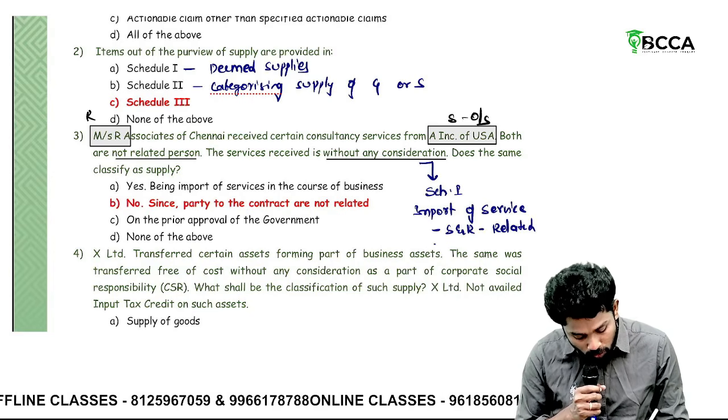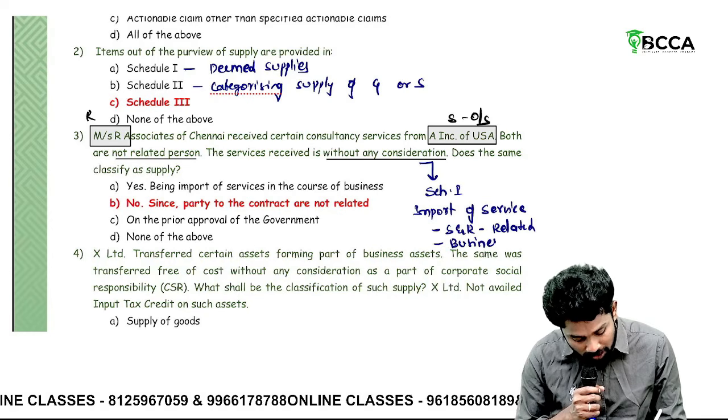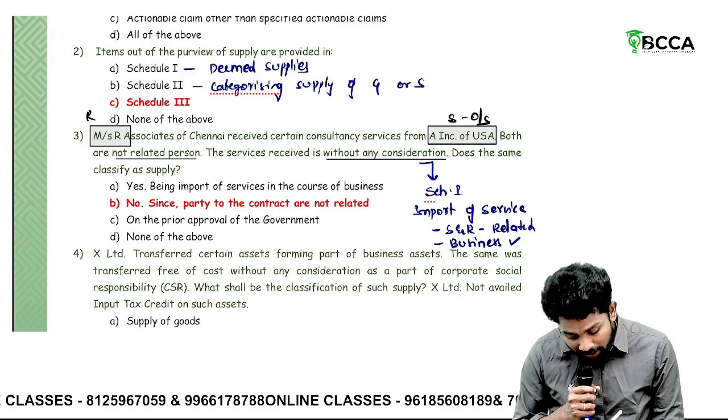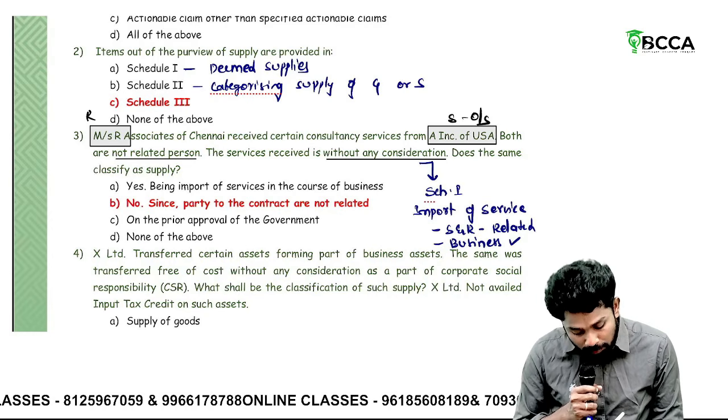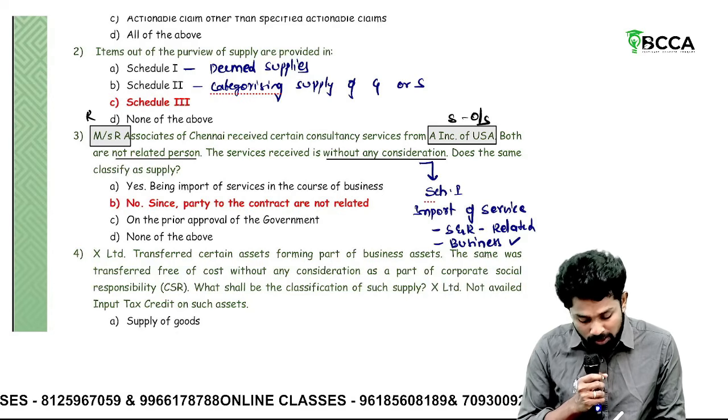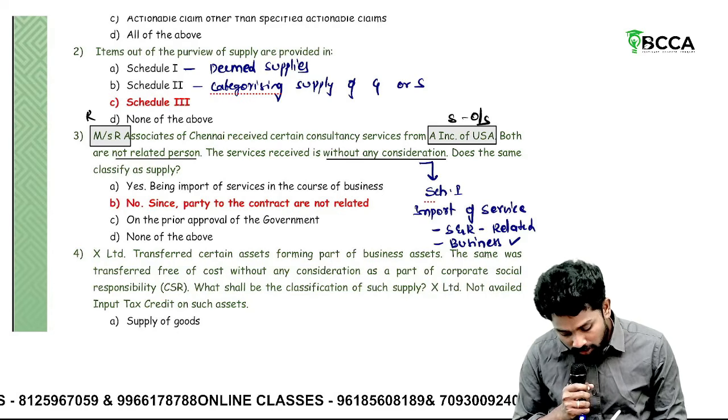It should be in the course or furtherance of business. Here, what happened? They are not related persons. Maybe it is in the course or furtherance of business, but it is not a related person. So hence it is not a supply.